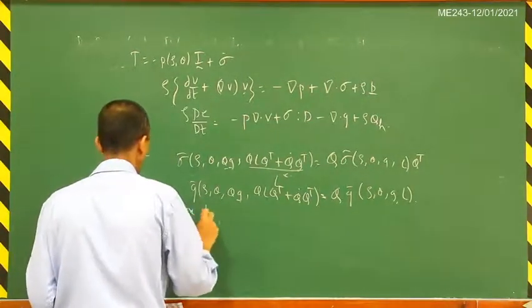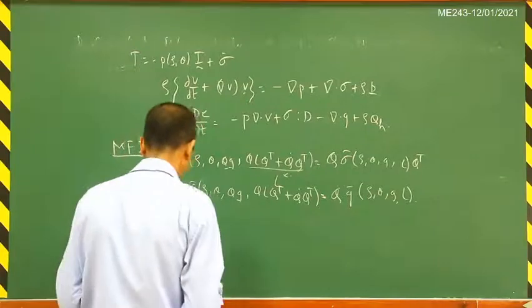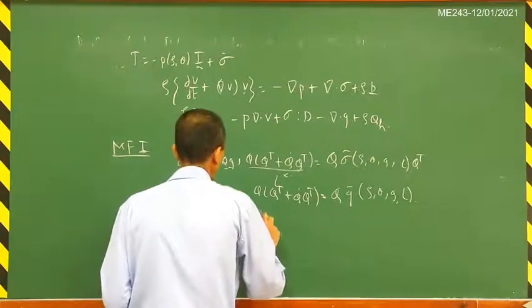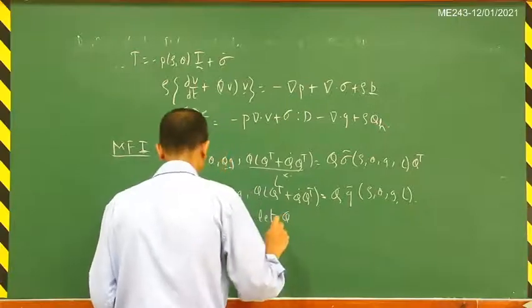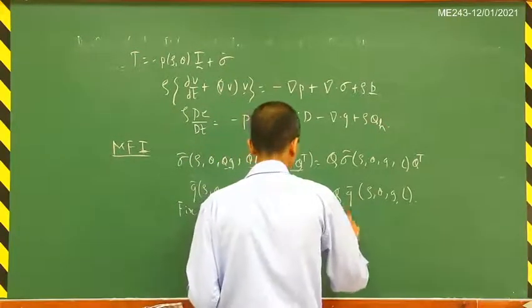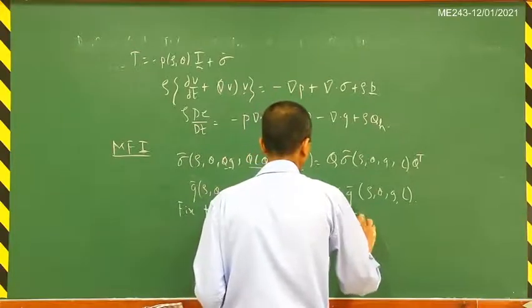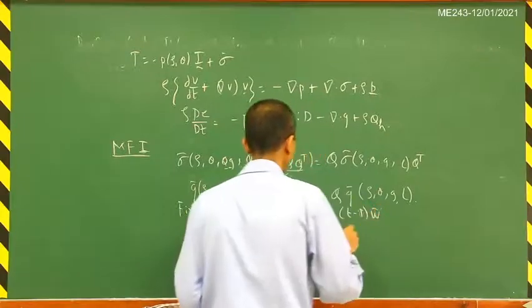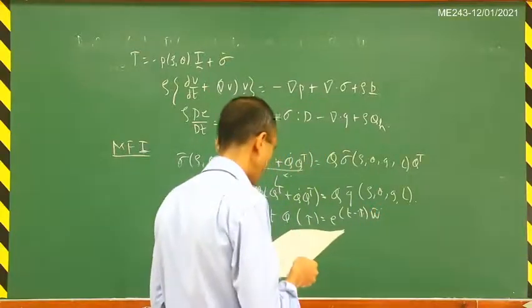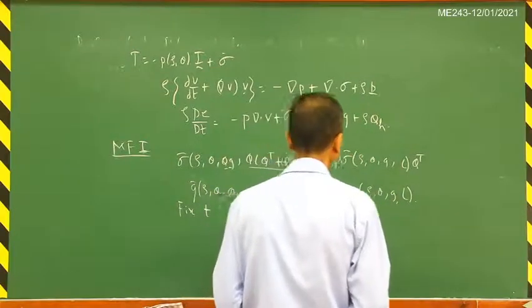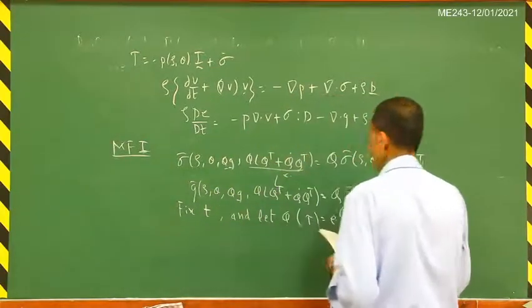In order to show that, fix t, that is, let the time be fixed, and let Q of tau be equal to e to the (t minus tau) times W tilde. So this W tilde is of course a skew symmetric tensor, and that is actually equal to the vorticity tensor.